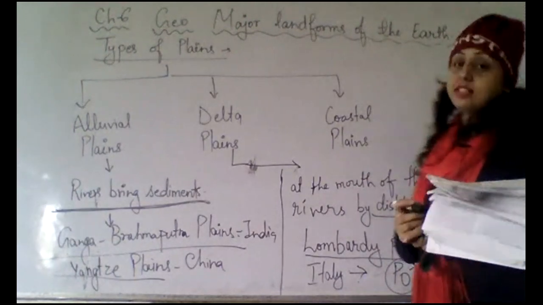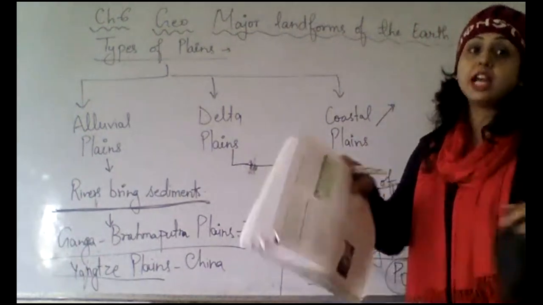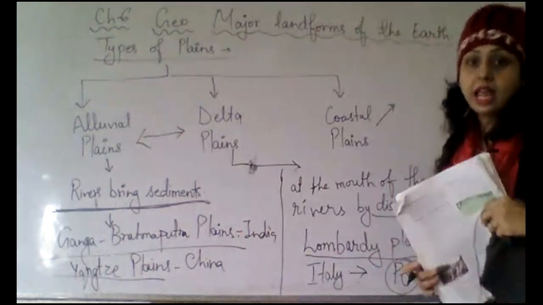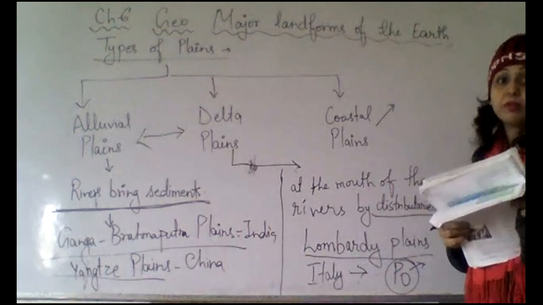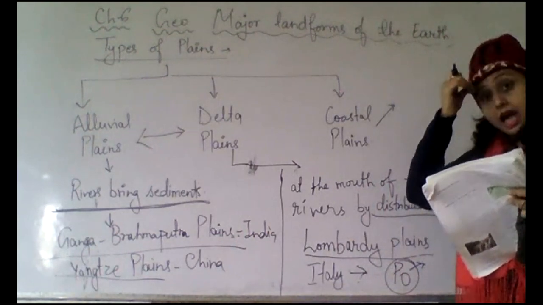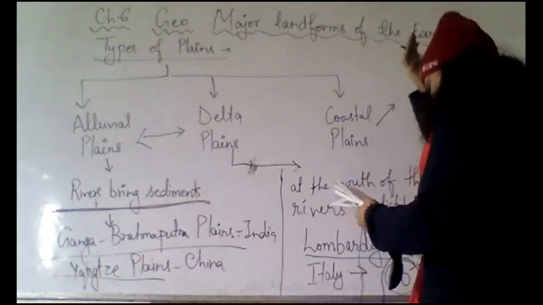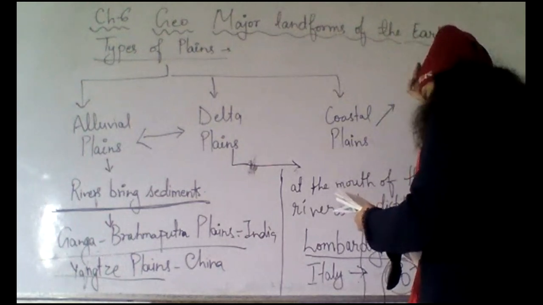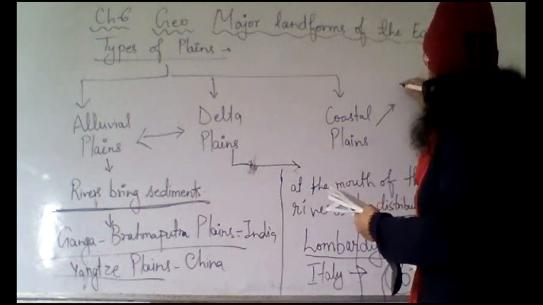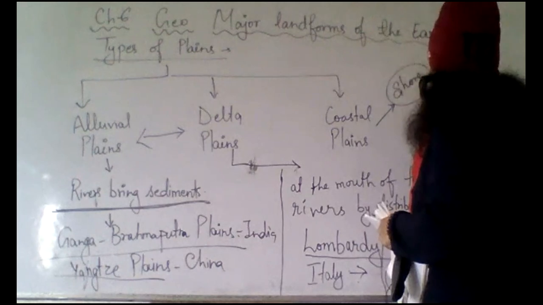Now coastal plains. Last is coastal plains. We differentiated between alluvial and delta. But what about the coastal plains? These coastal plains are on the coastal areas. They develop on the shores.